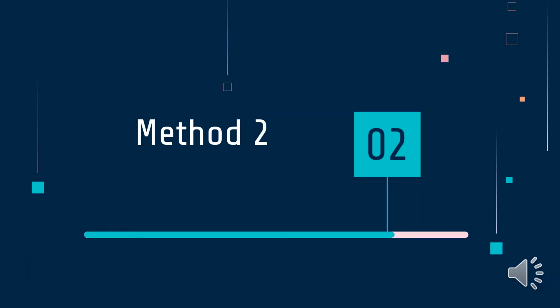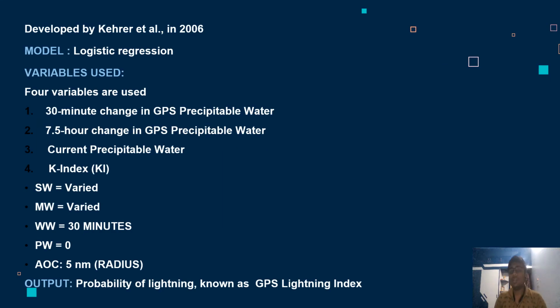Let's move to the second method, method 2. In this method, the model used is the same as earlier, logistic regression, with 4 different variables. The first one is the 13-minute change in GPS precipitable water. The second one is the 7.5-hour change in GPS precipitable water. The third one is current precipitable water, and the fourth one is K index values.